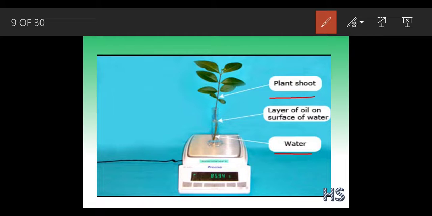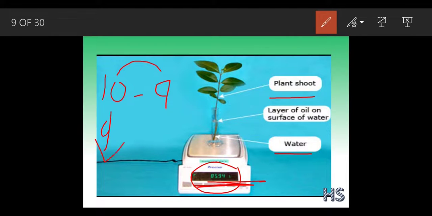Okay, this was a plant shoot and the weight got decreased. Suppose this is not an exact figure, you just have to assume. Suppose the original weight of the plant was 10, but after 1-2 hours it became 9. So we can say there was some transpiration because the weight of the plant got decreased. So this shows there is a loss of water from the plants. So this was a weighing method in which we could see there is a change in the weight.